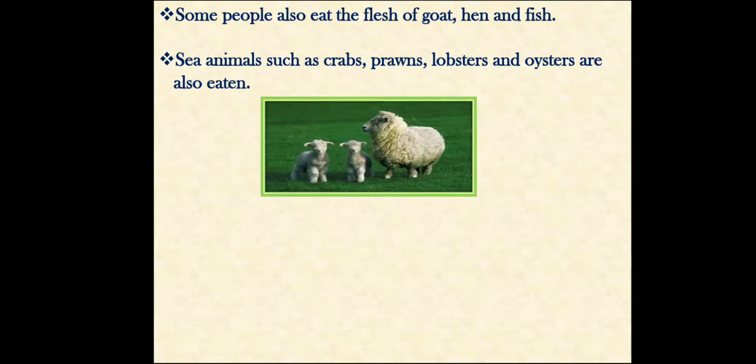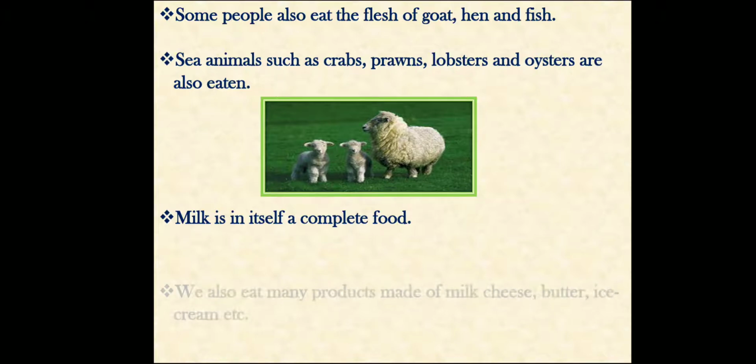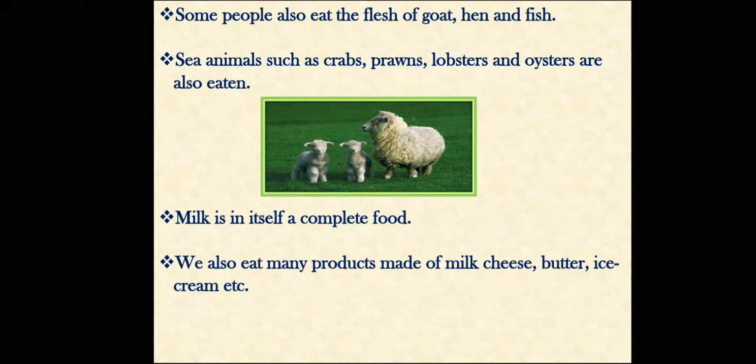See, this is the picture of a sheep. Milk is in itself a complete food. For example, in an exam, if the question is "blank is in itself a complete food," then your answer is milk. We also eat many products made of milk, like cheese, butter, and ice cream, etc.